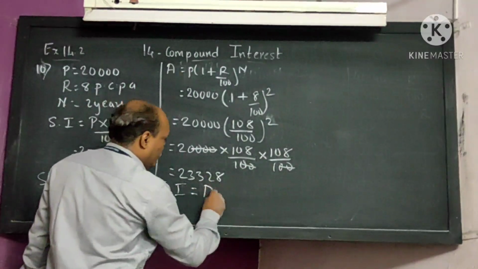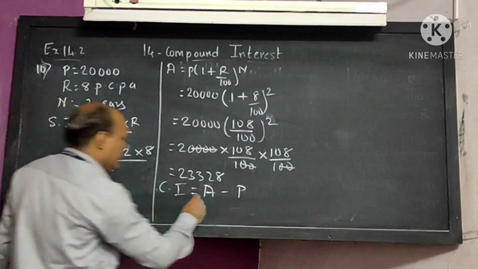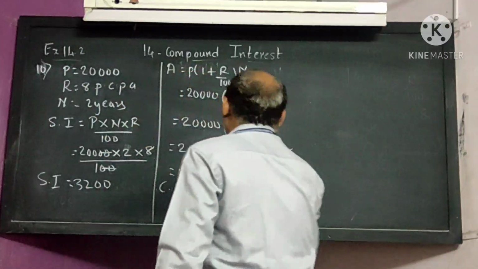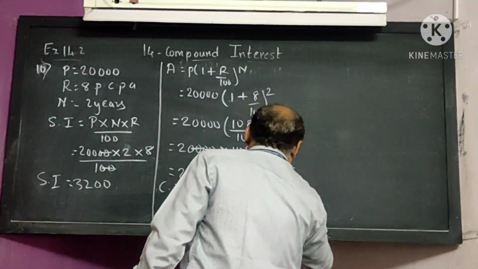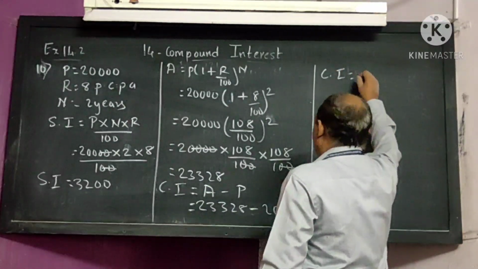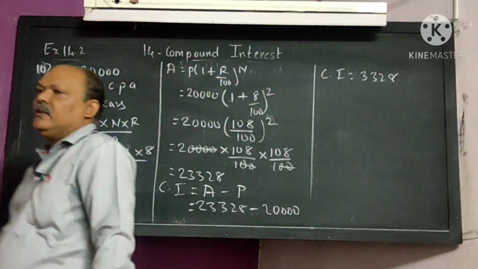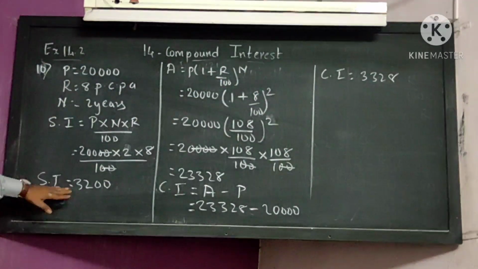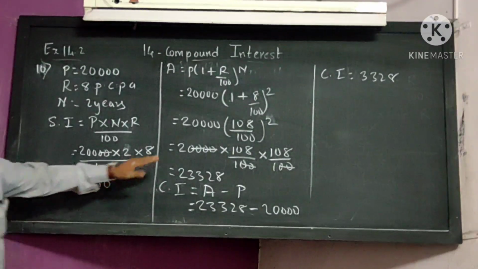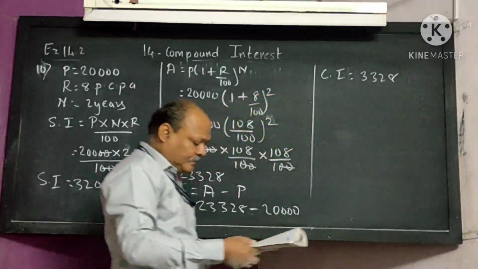We have to find our compound interest. Compound interest formula is amount minus principal. The amount you got is 23,328 minus the principal, which is 20,000. So your compound interest is 3,328. Simple interest we got 3,200, and the compound interest we got 3,328.